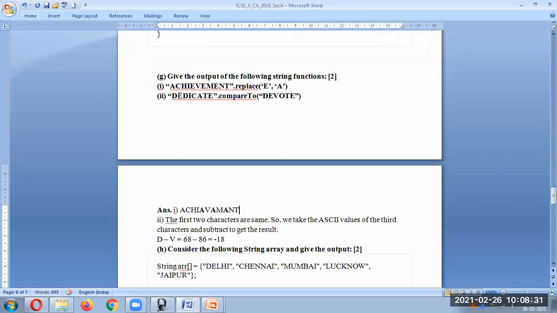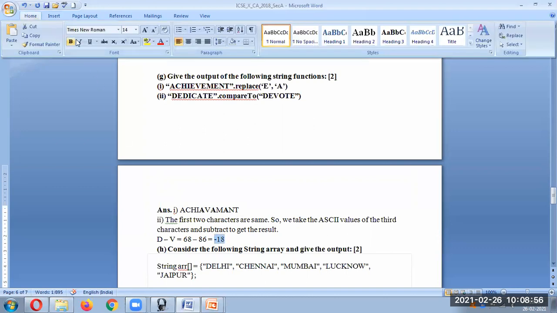Okay, then the next question, dedicate compared to devotee. As you can see, D is same, E is same. There is a difference between D and V. What is the difference? D has the ASCII code 68 and V has the ASCII code 86. So for the first two characters where they are different, the ASCII difference will be taken, and what is the answer? It is minus 18. So the answer will be minus 18 in this case.